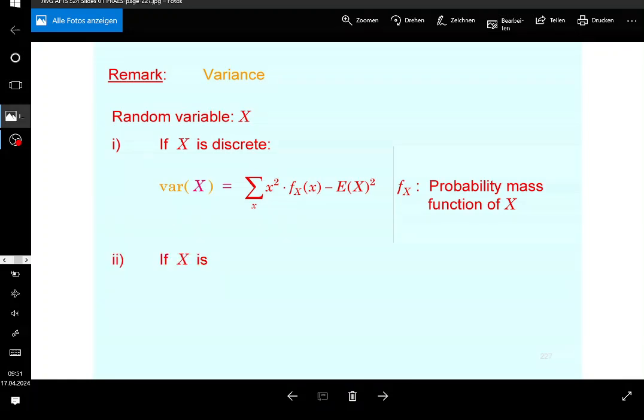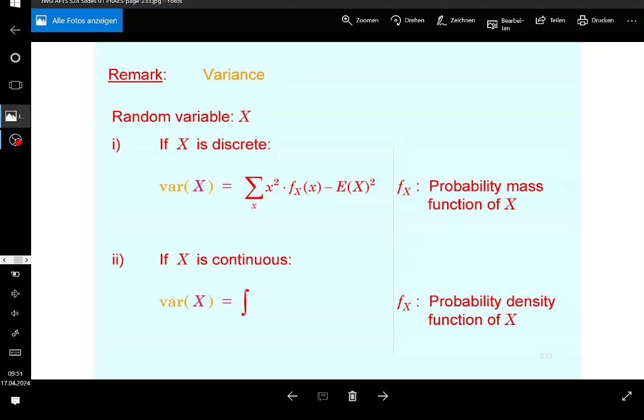And if the random variable is continuous, then its variance is also the mean of the squares minus the square of the mean, but you replace the sum by the integral, and of course from minus infinity to plus infinity, because you need to calculate the total integral. And then you take x squared times the density, and you calculate the integral with respect to x of that.